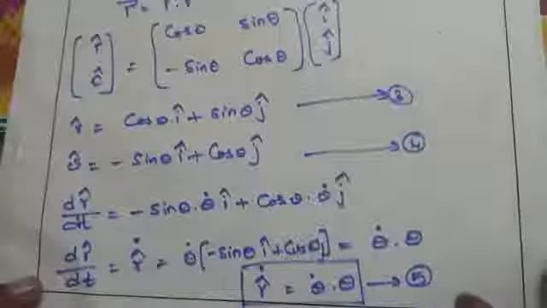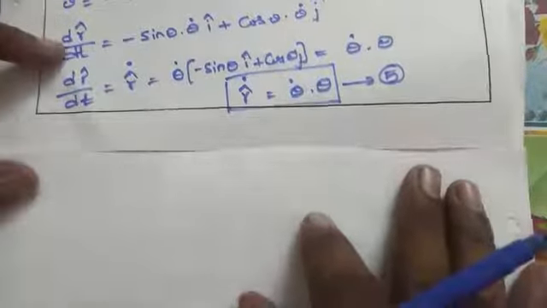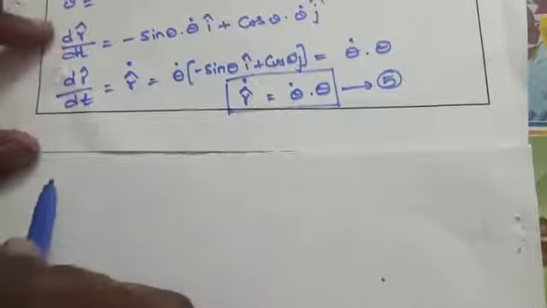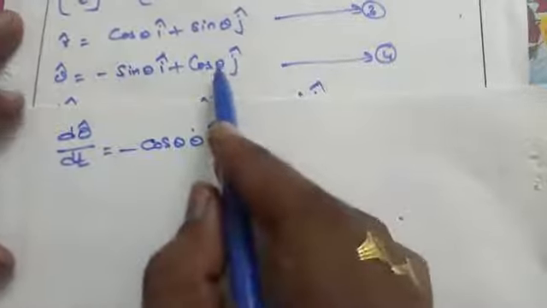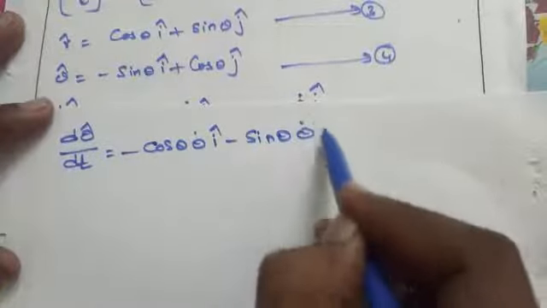Now differentiate equation number 4 with respect to t. See here what we get. Differentiating equation number 4, d theta cap by dt equals the differentiation of minus sin theta, which is minus cos theta theta dot i cap, and the differentiation of cos theta, which is minus sin theta theta dot j cap.